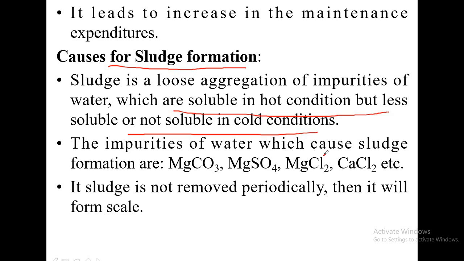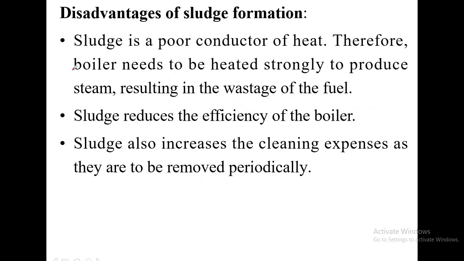The impurities of water which cause sludge formation are generally these salts: magnesium carbonate, sulfates and chlorides of calcium and magnesium. If sludge is not removed periodically, then slowly it may get converted into scale. Now, what are the disadvantages of sludge formation? Just like scale, sludge is a poor conductor of heat. So both scale and sludge are poor conductors of heat. Therefore, the boiler needs to be heated very strongly in order to produce steam, resulting in the wastage of fuel.